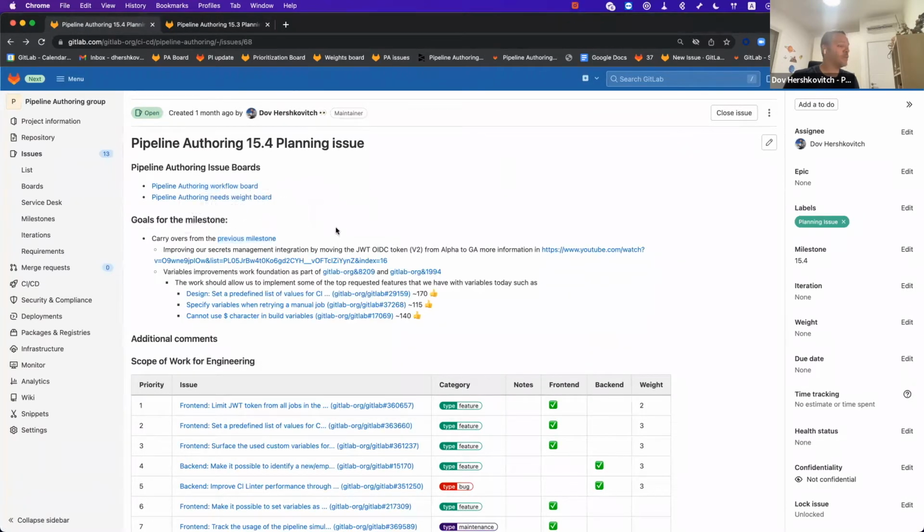We had a lot of backend work that did not complete yet, so we had to move some of those goals from the previous iteration to the existing one. Primarily the work for secret management integration, with the move of the JWT OpenID Connect token from alpha to GA, is still something that the team is focusing on.